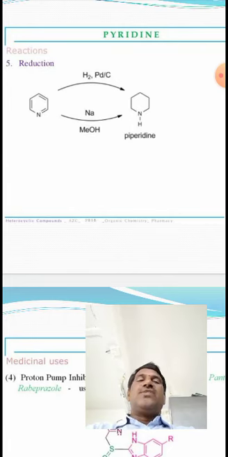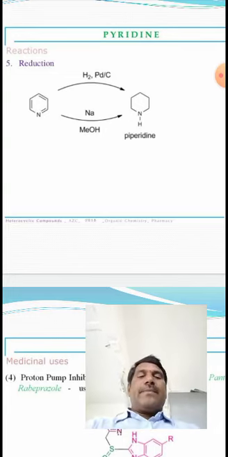As well as using sodium and methyl alcohol, also a reducing agent for the reduction of pyridine. So pyridine undergoing reduction reaction, you can get piperidine.